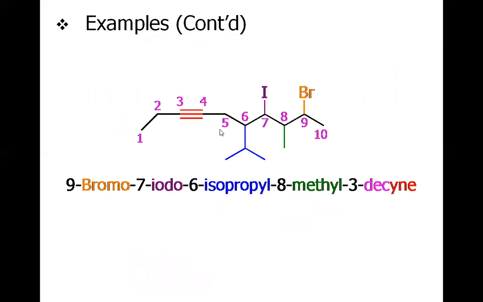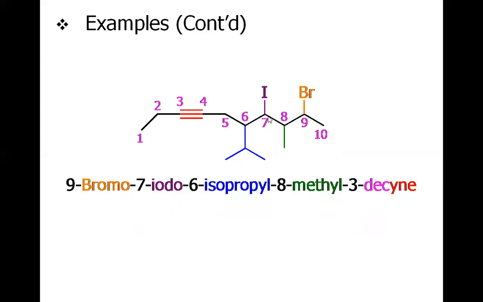This is also another example of alkyne. There are total 10 carbons in the chain. We will have to number from here, because in doing so we will have the triple bond at 3 position, and if you number from the other side, we will not have it at 3 position, rather we will have it at a larger number position. So once you have decided the numbering, now consider the substituents. It's isopropyl, it's iodo, it's bromo, it's methyl.